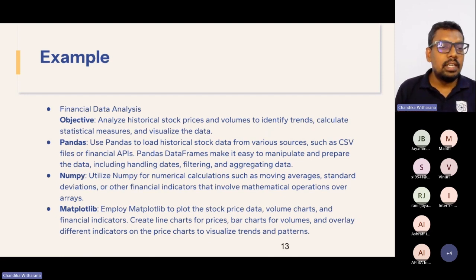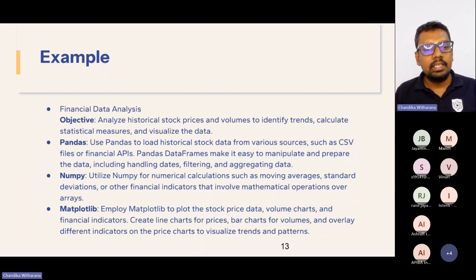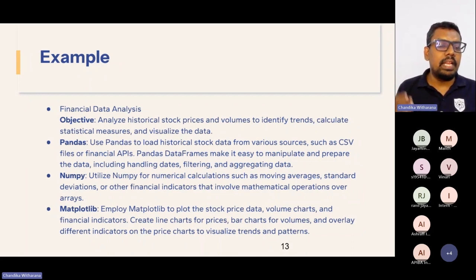Think about an organization's financial data analysis. It is a complicated task now. Why? You have plenty of data to analyze your financial statistics, financial stability, and future trends. Our analysis objective is to analyze historical prices and volume to identify trends, calculate statistical measurements, and visualize the data.